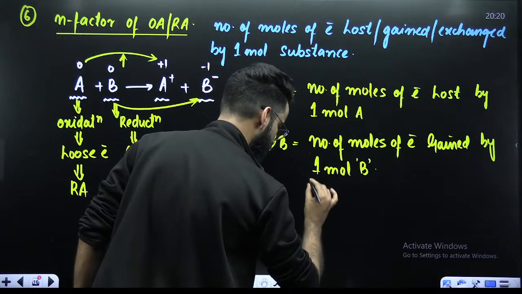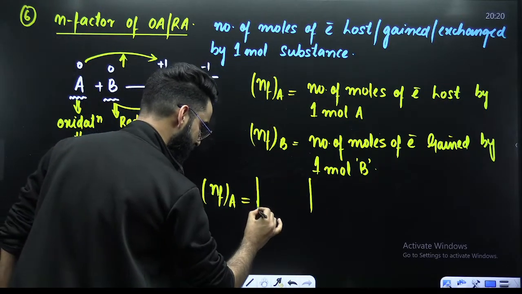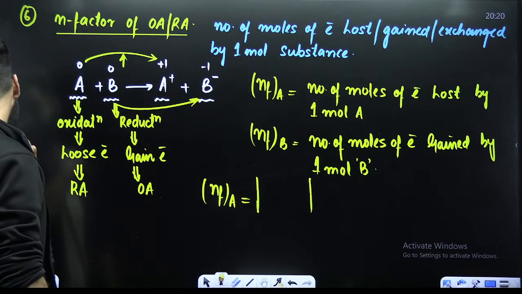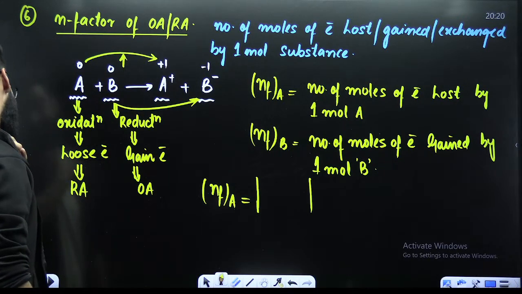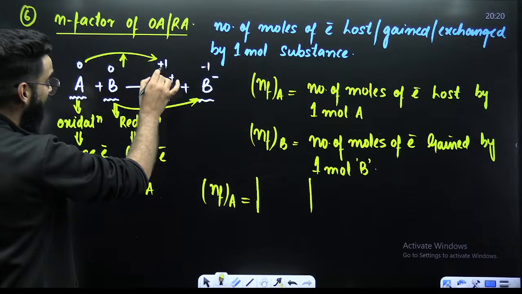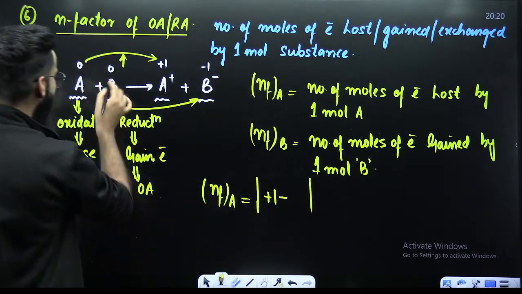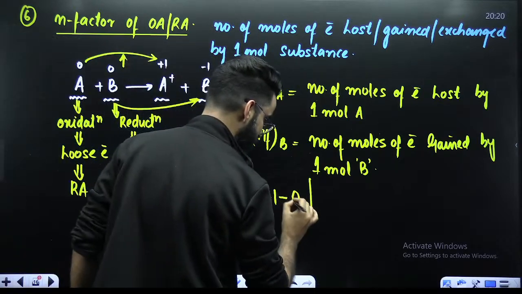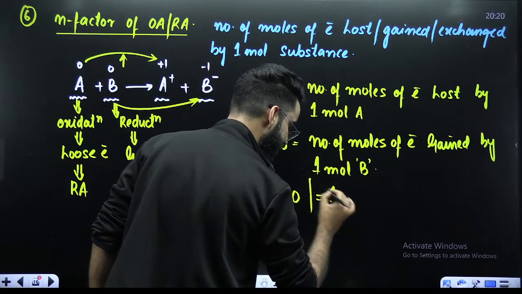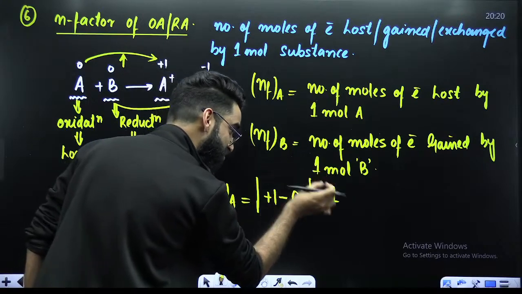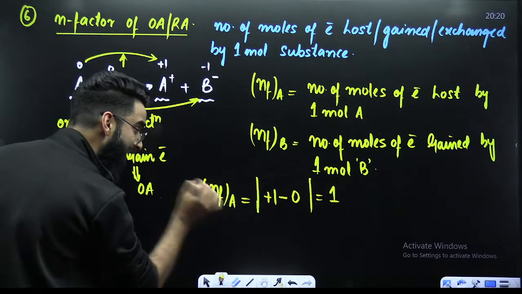Mod of change in the oxidation state of A. Change in the oxidation state of A means final oxidation state of A, that's plus 1, minus the initial oxidation state of A, that's 0. The value comes out to be 1. But this one, it is the change in the oxidation state for 1 atom of A.